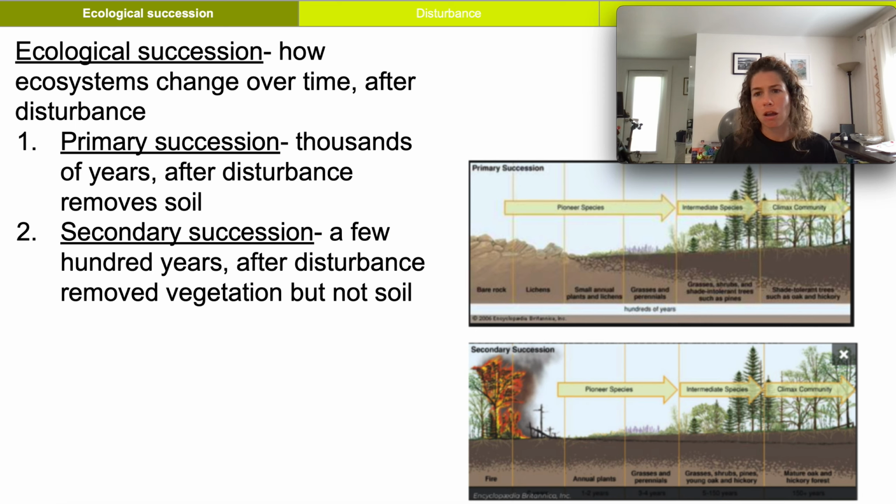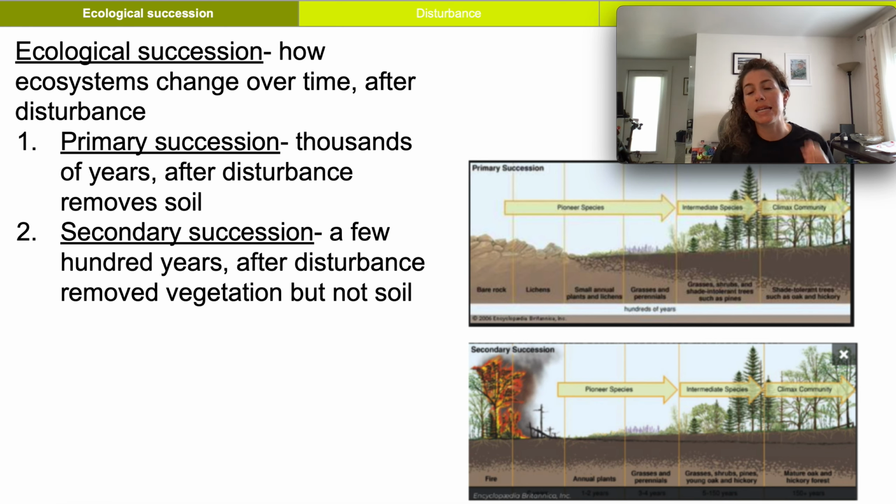For the most part, you would think, oh, well, when you disturb an ecosystem, it just goes back to where it was before. And it doesn't. It follows the same general process where it goes from pioneer to intermediate to climax community. But at the end of your ecological succession, you're going to have a community that's very different than the community that was disturbed. So we're going to talk about what happens all along that path.